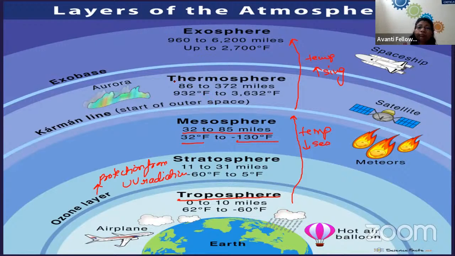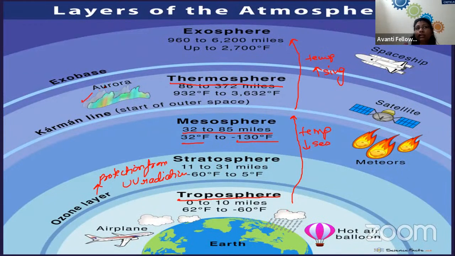Then we have our thermosphere, the fourth layer, which has quite a high thickness, from 86 to 372 miles, and the temperature is now increased a lot. Here you can see the aurora.